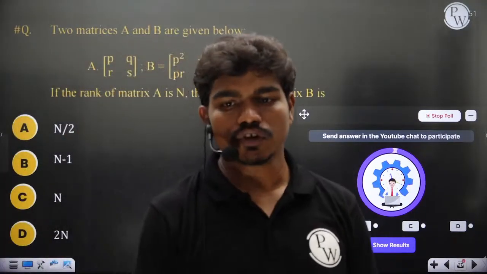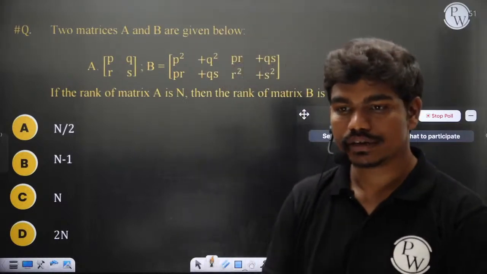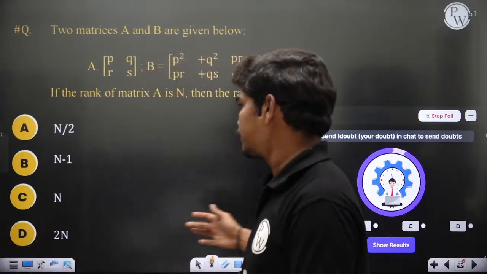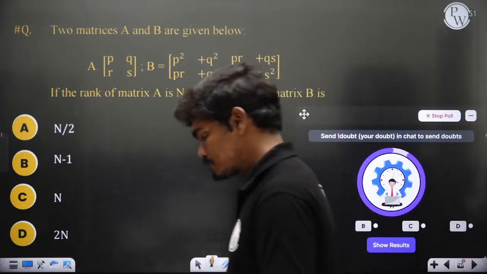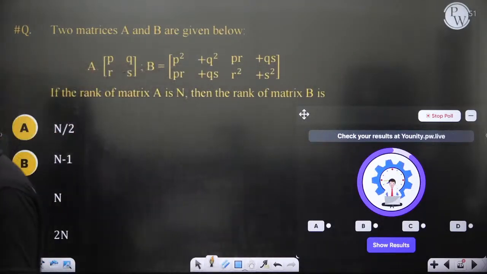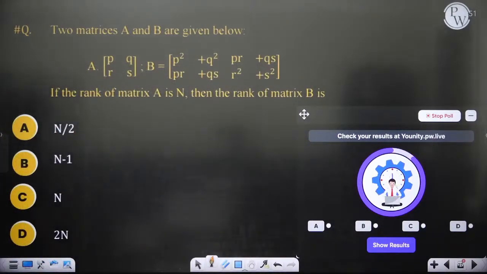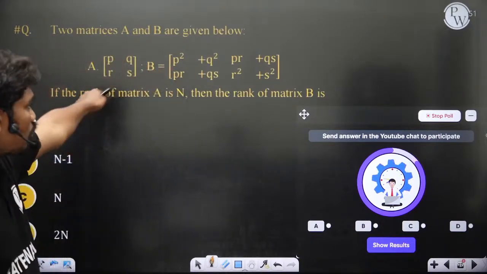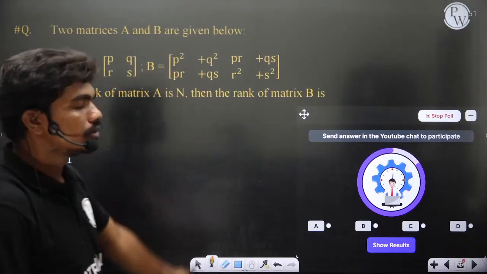Any shortcut for equivalent forms? No, we have to do it. We have a lot of algorithms, in fact, when the matrix size is very high. If the rank of matrix A is n, then what is the rank of matrix B? That's what they're asking.